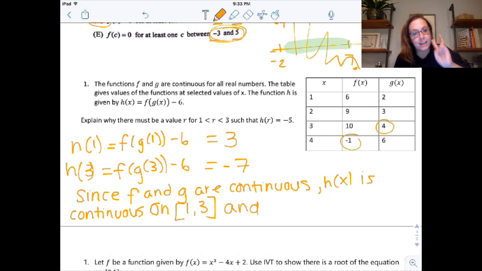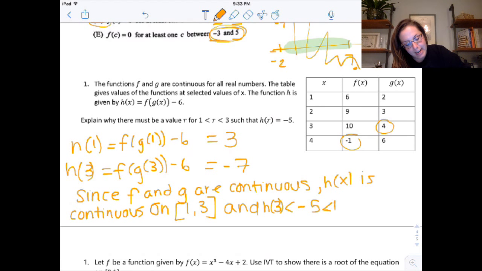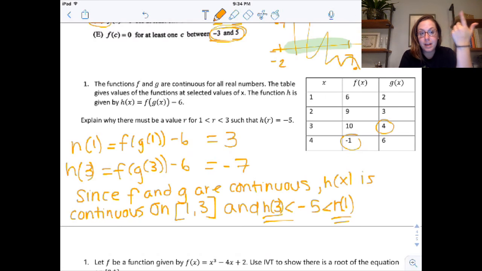And here's my second criteria. Negative 5 is greater than h of 3, but less than h of 1, right? It's bigger than negative 7, but less than 3. And I actually want to see these. I don't want to see the actual numbers. So those are my two criteria. It's between them, and it's continuous.